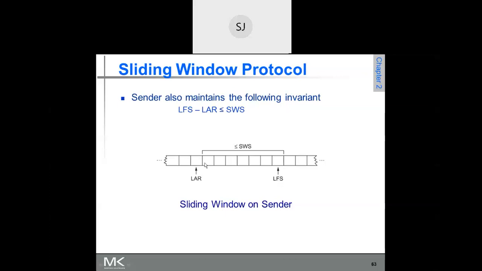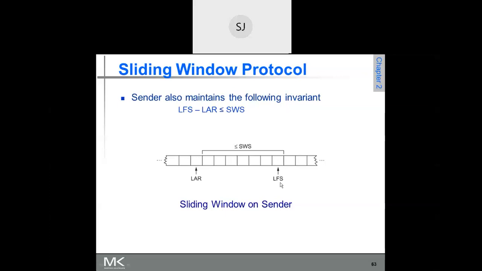I have received acknowledgement for 10, so 11, 12, 13, 14, 15, 16, 17. These many frames I have sent. That means 7 frames I have sent. My sending window size is 7. Is it clear?